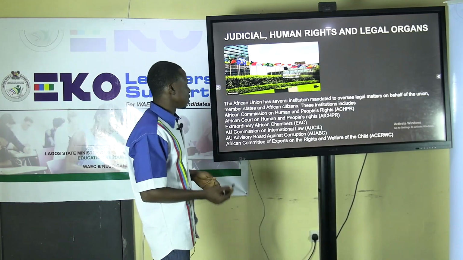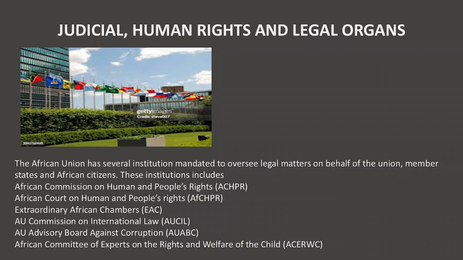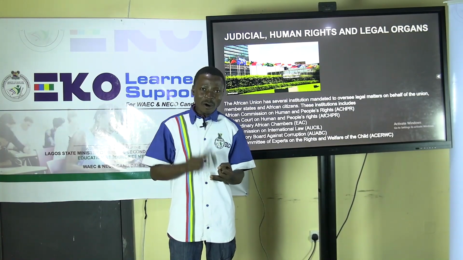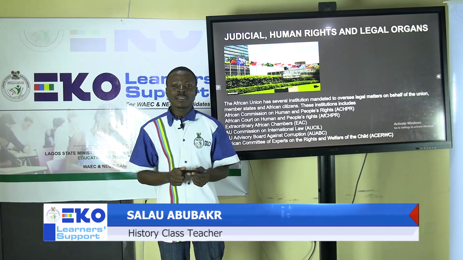The parts of these organizations include the African Commission on Human and Peoples' Rights, the African Court on Human and Peoples' Rights, the Extraordinary African Chamber, the African Union Commission on International Law, the AU Advisory Board Against Corruption, and the African Committee of Experts on the Rights and Welfare of Children. All these organizations perform both education functions and advisory functions to all member states, the organization itself, and also citizens of different countries in Africa.